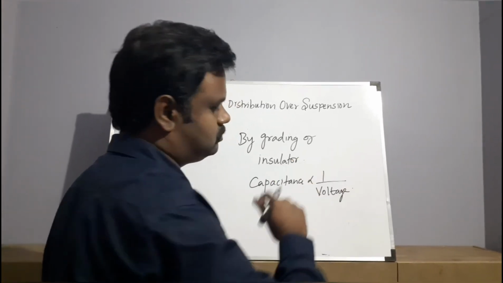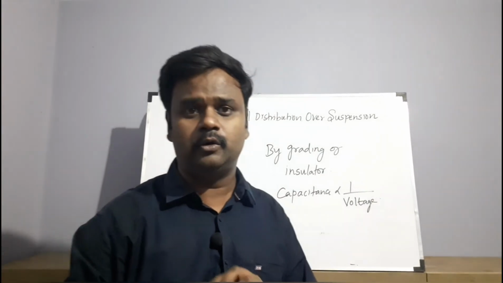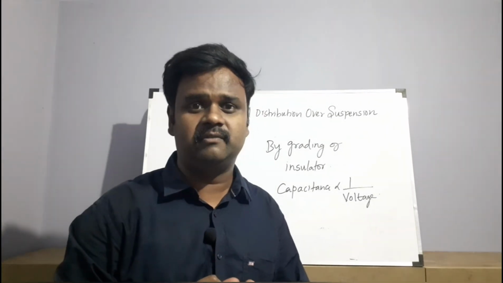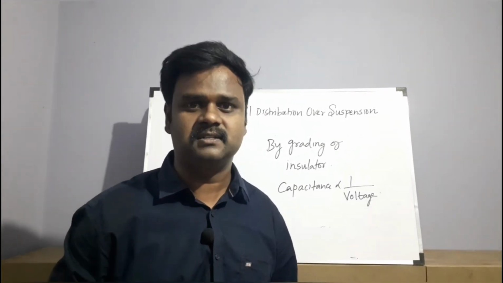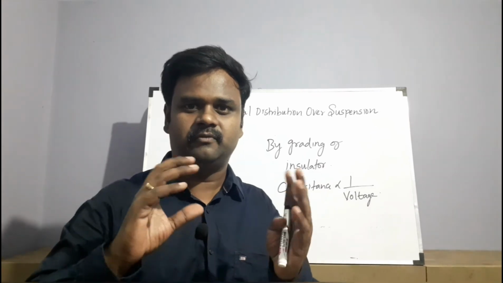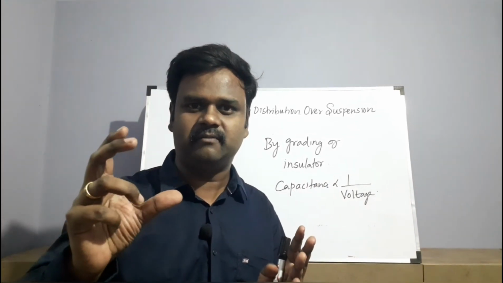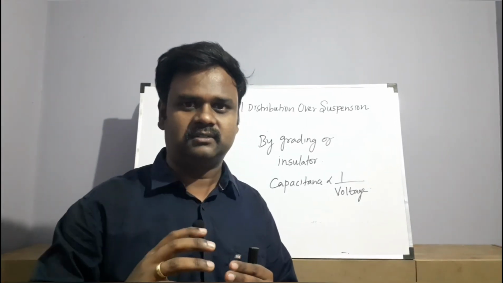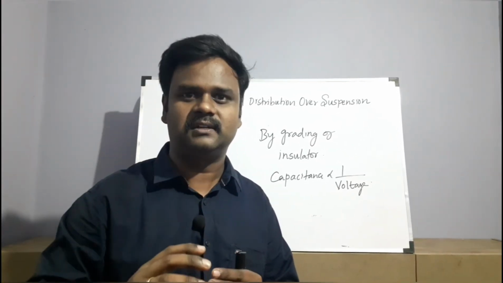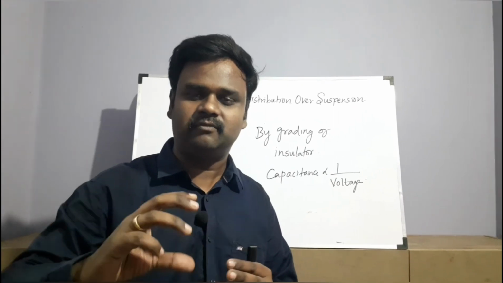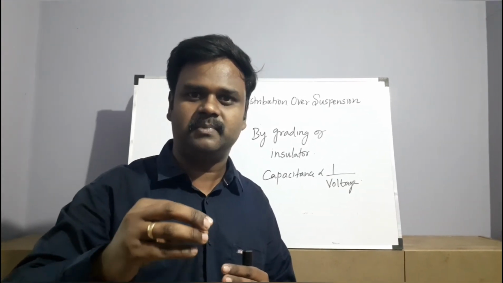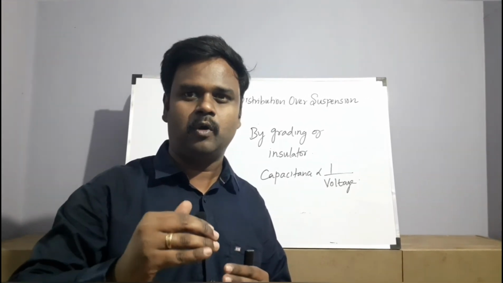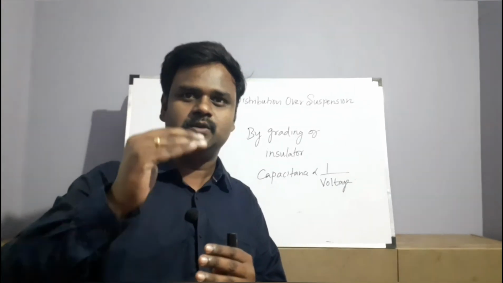Now we are going to use different types of insulators with different dimensions, having different capacitance. If a particular insulator has higher capacitance, it will be placed at the bottom of the tower, that means the lowest disc in our string, such that if the capacitance is higher, automatically the voltage will be lesser. Likewise, as we move towards the cross arm, the capacitance value starts decreasing.